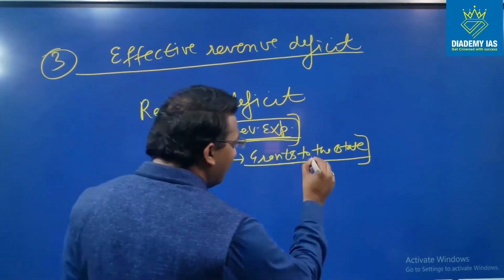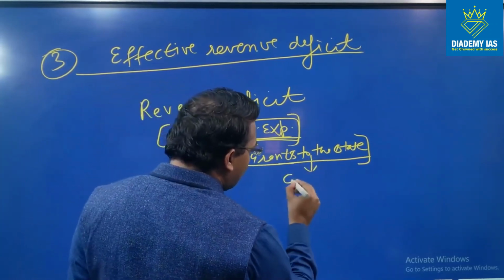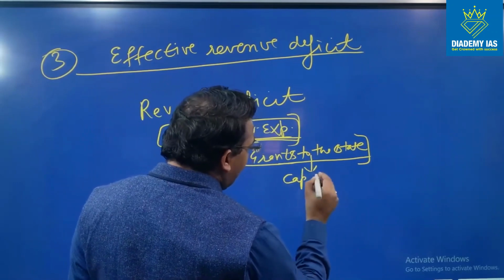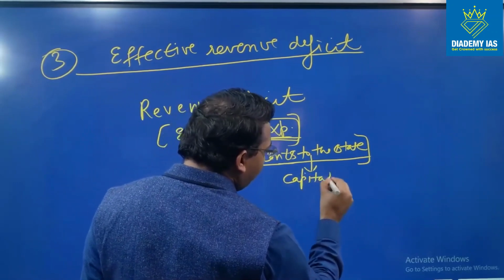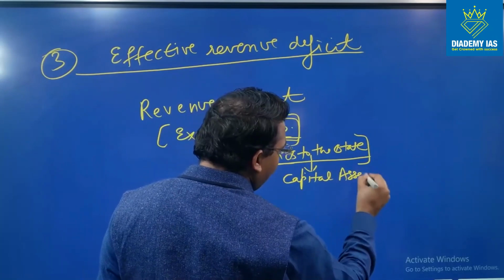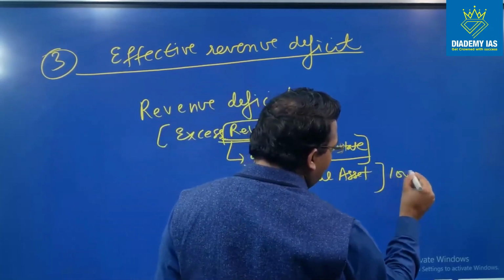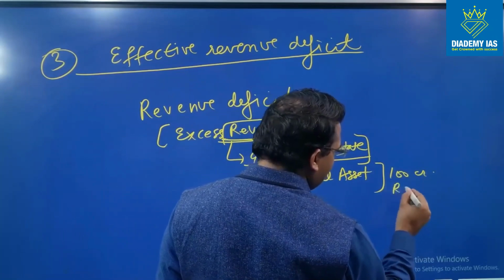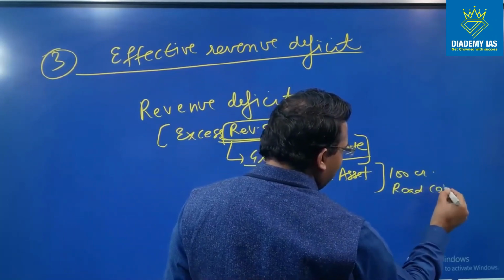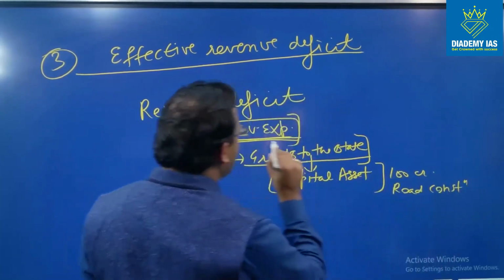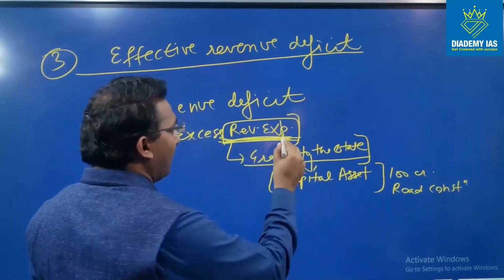So out of this money, if state government is utilizing some amount for the creation of capital assets, for example, it spends rupees 100 crore for the road construction, right? So even this is part of the revenue expenditure in the books of central government.